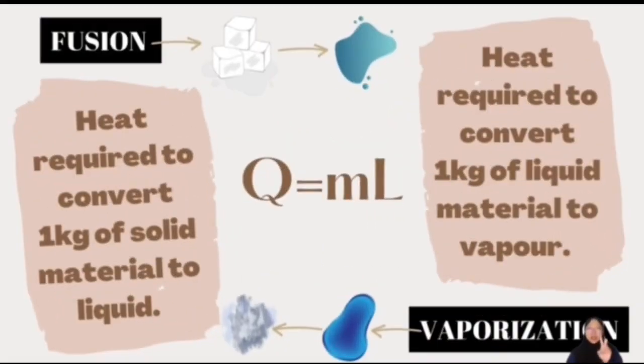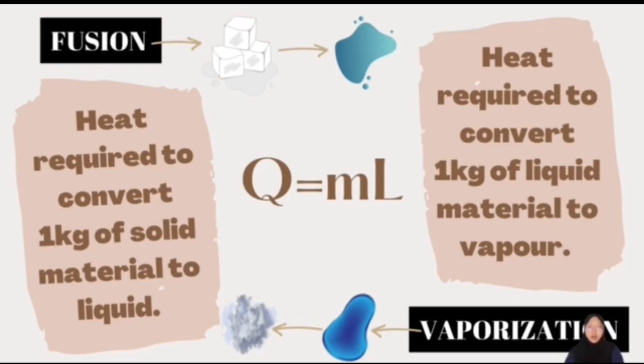I am going to present about latent heat and change of phase. There are two types of latent heat. The first one is latent heat of fusion, and the second one is latent heat of vaporization. In the fusion process, heat is required to convert 1 kg of solid material to liquid, while in the vaporization process, heat is required to convert 1 kg of liquid material to vapor.